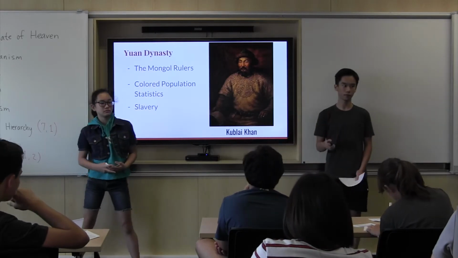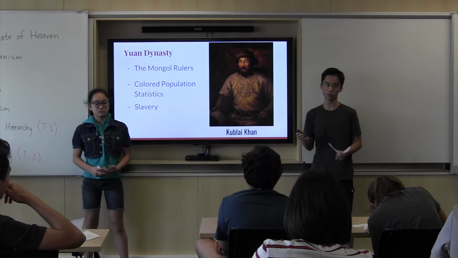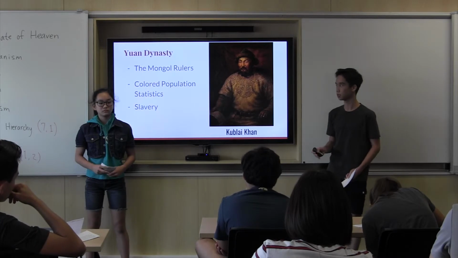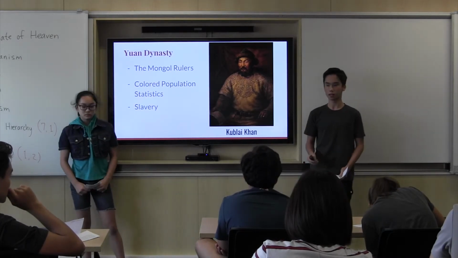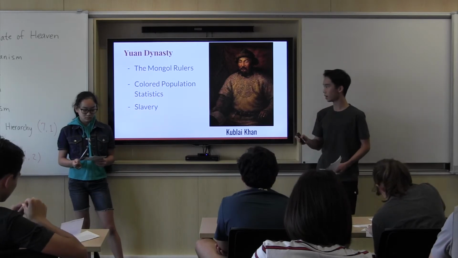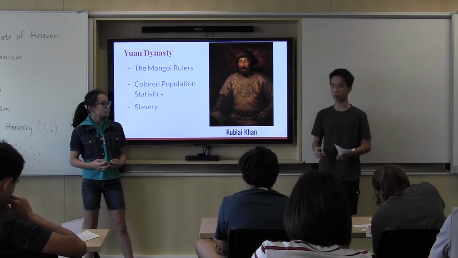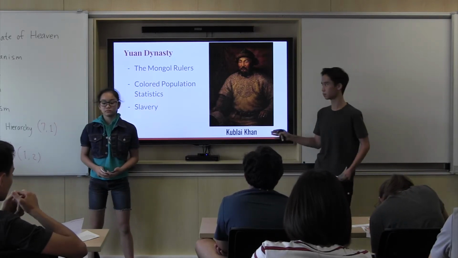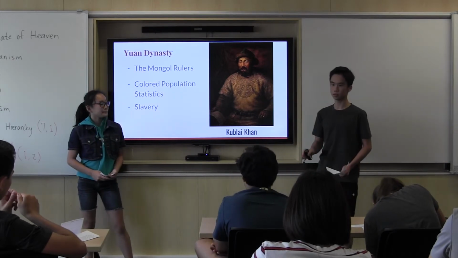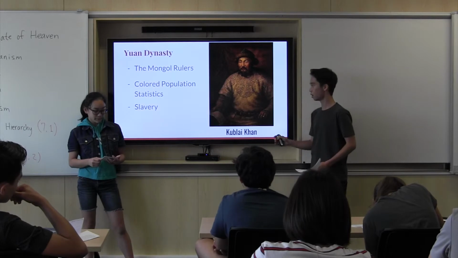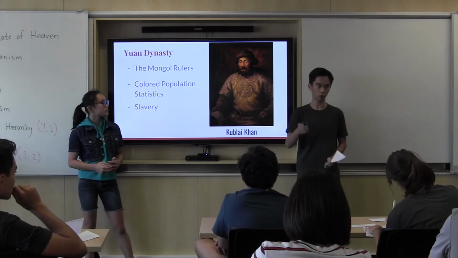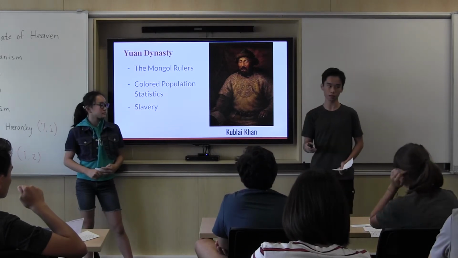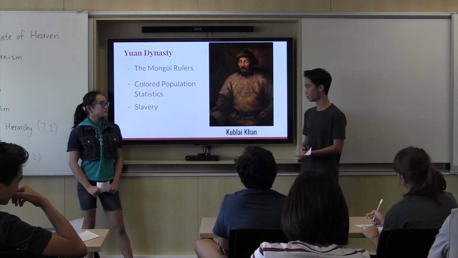Then came Kublai Khan, the fifth Khagan of the Mongol Empire, who was also the founder of the Yuan dynasty. Now, the Mongol rulers of the Yuan dynasty also introduced a new policy known as colored population statistics. This policy brought in something new, and it divided commoners according to their occupation. Farmers, soldiers, craftsmen, physicians, and Confucian scholars were all categories that fell under this policy. Not only did the Yuan dynasty introduce a new policy, but they also started to introduce slavery, which started to form in the hierarchy and was slowly getting more and more common in the Yuan dynasty. The main sources of slaves were captives, kidnapped commoners, and criminals.